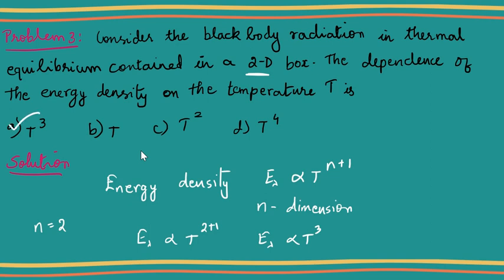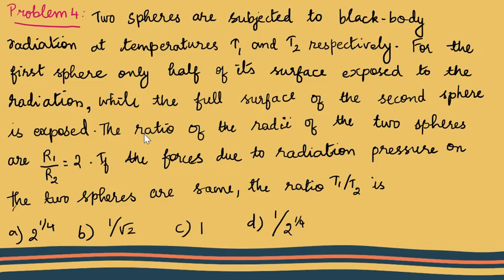So, let us see the next problem, which is problem 4. Two spheres are subjected to black body radiation at temperature T1 and T2. So, two spheres, one at temperature T1 and one at temperature T2. For the first sphere, only half of its surface is exposed to the radiation, while for the second sphere, the full surface is exposed to the radiation.